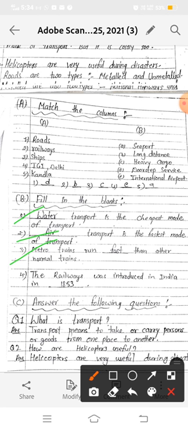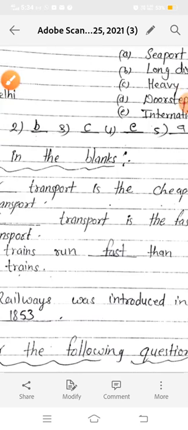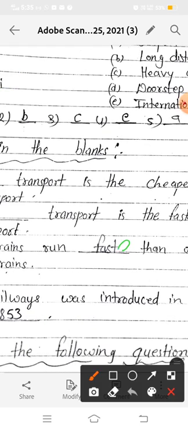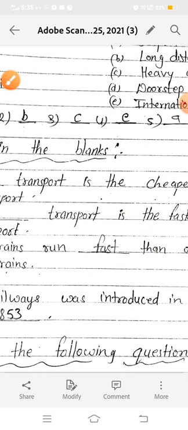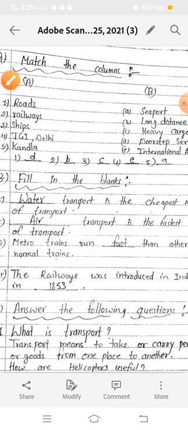Run faster, you have to do here also, beta, it will come faster. When we compare two things we write faster. Okay, we will add the er. Okay, so metro trains run faster than other normal trains.